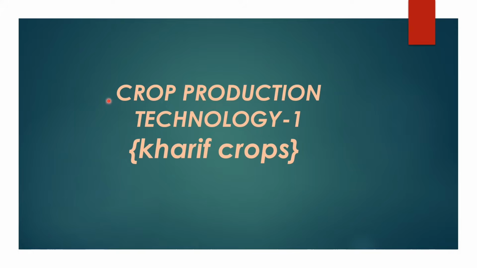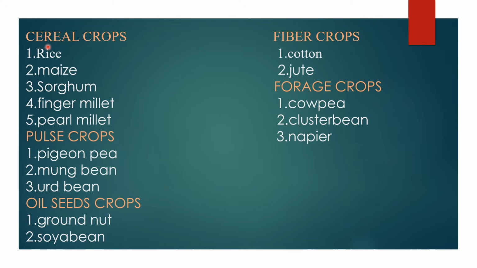Hi viewers, this is Avinash Agri. In this tutorial, we mainly discuss crop production technology for kharif crops. In this video, we will see the cereal crops like rice, maize, sorghum, finger millet, and pearl millet; the pulse crops like pigeon pea, mungbean, and urdbean; the oilseed crops like groundnut and soyabean; the fibre crops like cotton and jute; and the forage crops cowpea, clusterbean, and napier. Mainly we see all the kharif crops in this video.